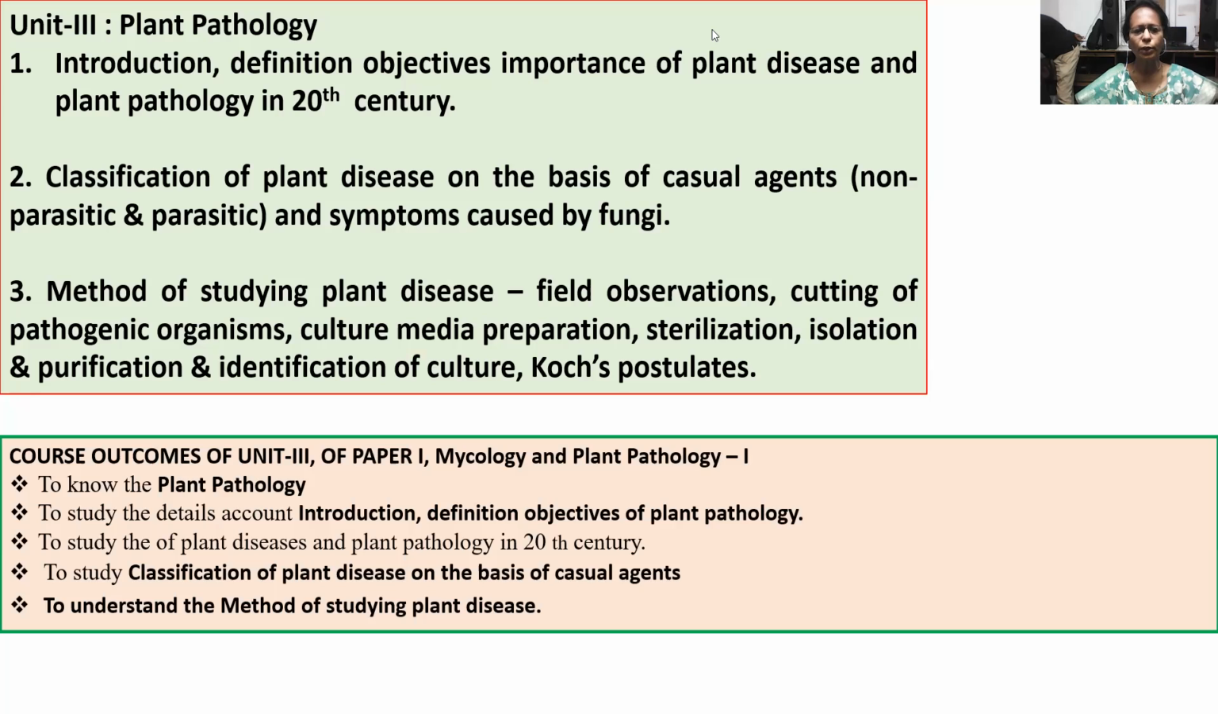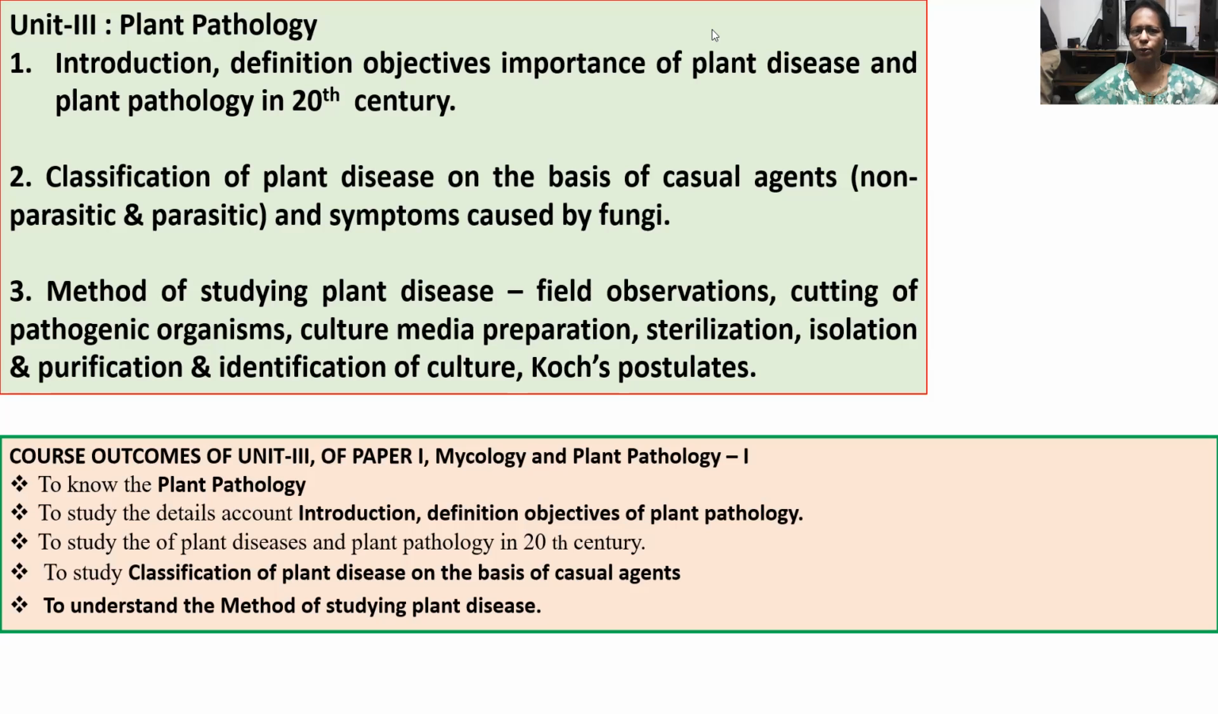These topics are included. Now the course outcomes of this unit: to know plant pathology, to study the detailed account of introduction, definition, objectives of plant pathology, to study the plant diseases and plant pathology in the 20th century, to study classification of plant diseases on the basis of causal agents, to understand the methods of studying plant diseases.